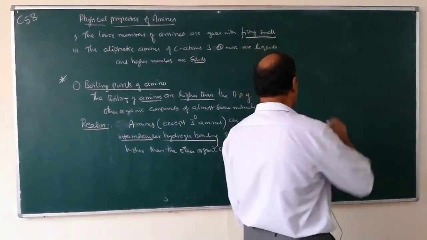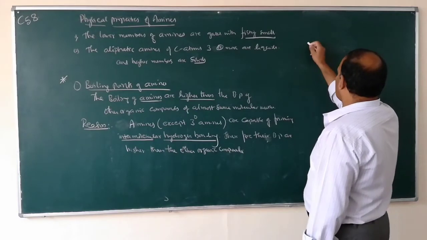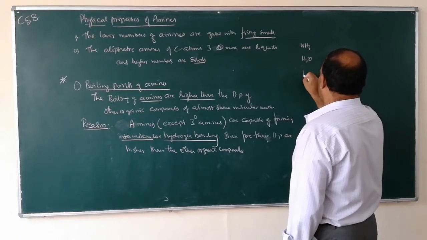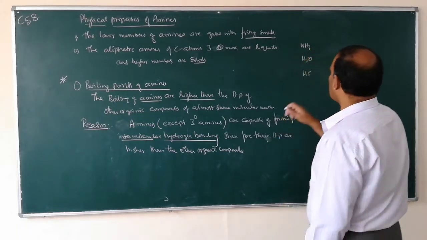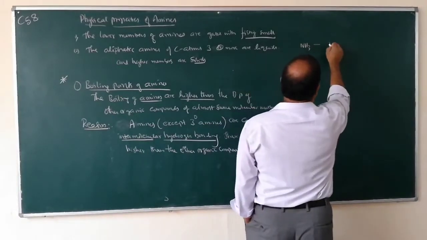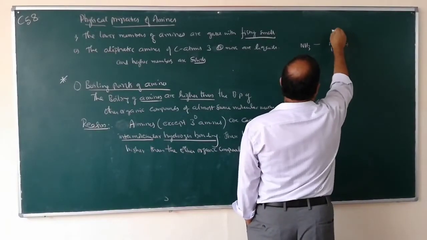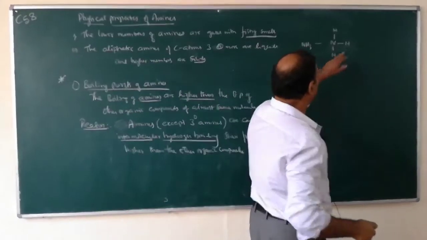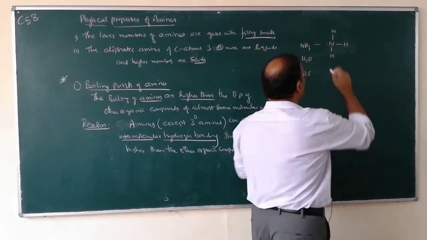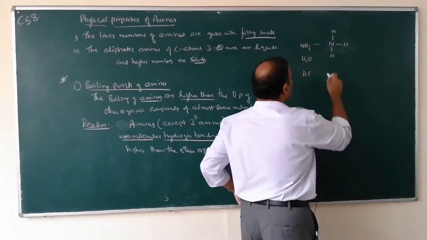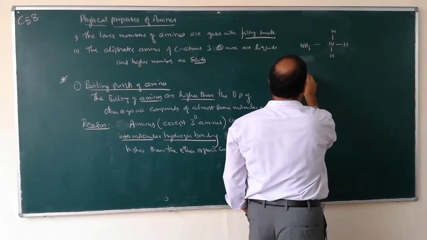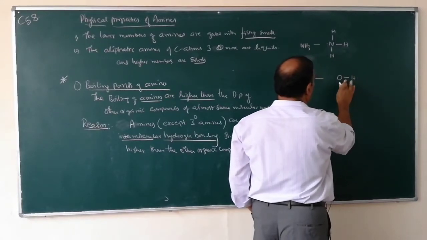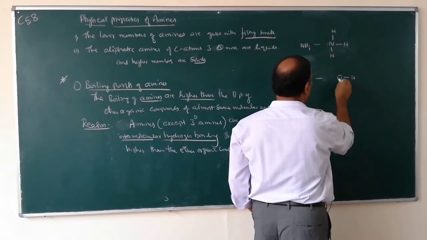What is hydrogen bonding? Say for example, ammonia, water, hydrogen fluoride. In ammonia, nitrogen is combined with hydrogen with covalent bonds. In water also, hydrogen is combined with oxygen by covalent bonds. These are all covalent bonds.